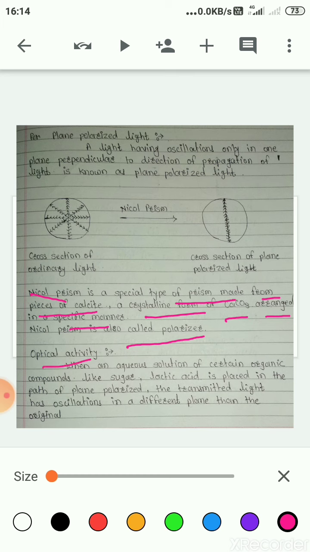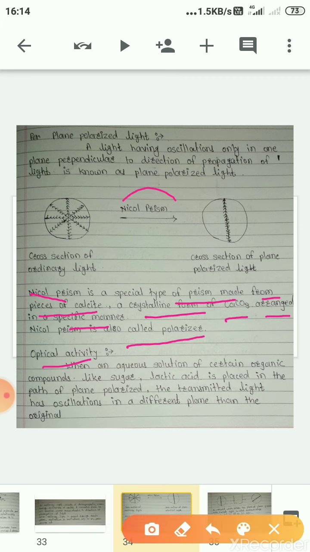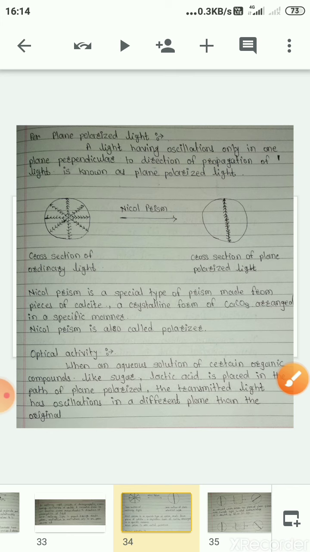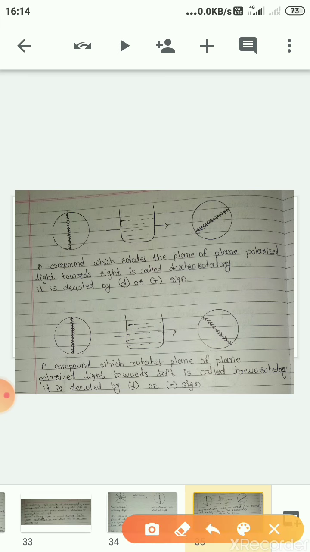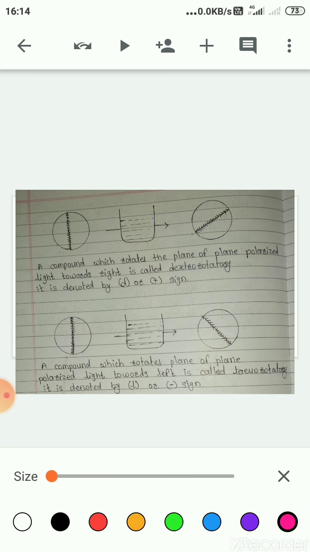Now what is the activity? Here, the role of the Nicol prism: we have seen that the Nicol prism converts ordinary light into plane polarized light. In the same way, if plane polarized light is passed through an aqueous solution of sugar, or compounds which contain a chiral carbon atom.